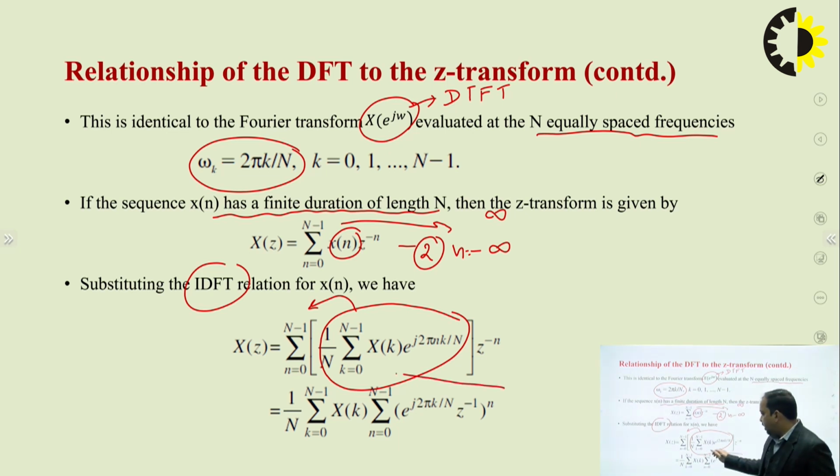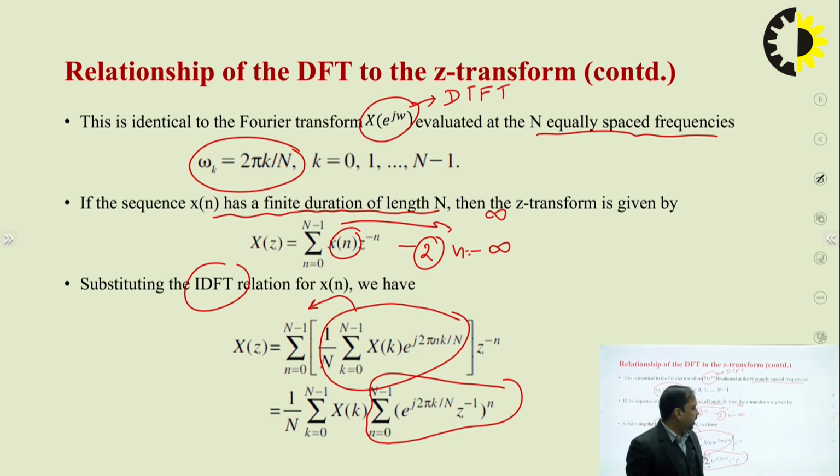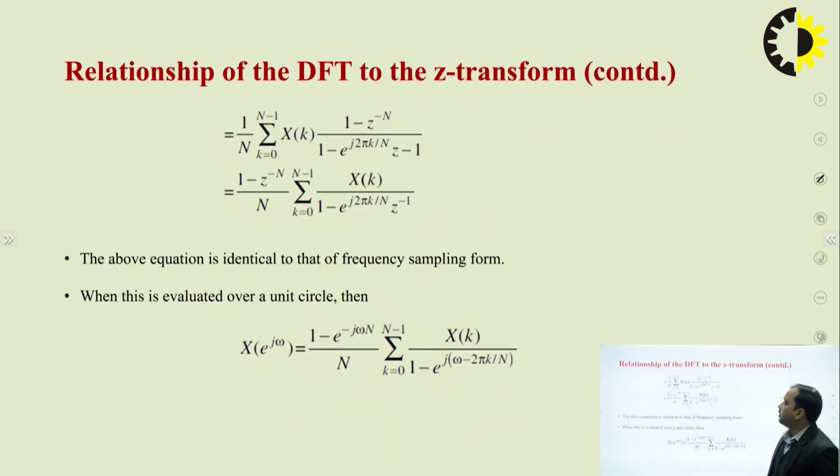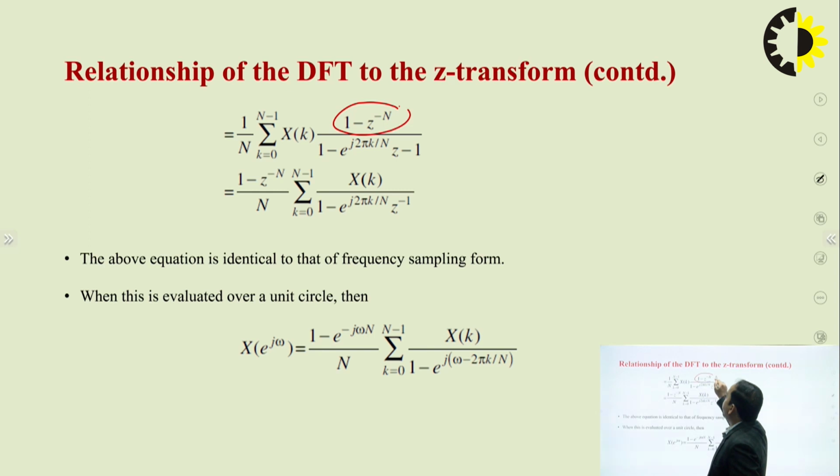Now, if you clearly see, this is a summation and this is finite, so I can make a finite GP over here. We can use the finite summation here. And what can I write? We can write 1 by N summation k equal to 0 to N minus 1 X of k as it is, and 1 minus z to the power minus N divided by the whole factor what we have. If we further simplify this, because this term is independent of k, I can take it outside like this. Let's say this is equation number 3.